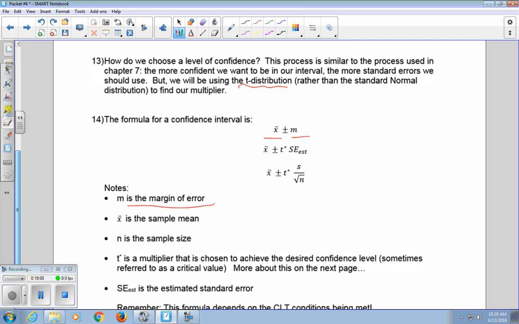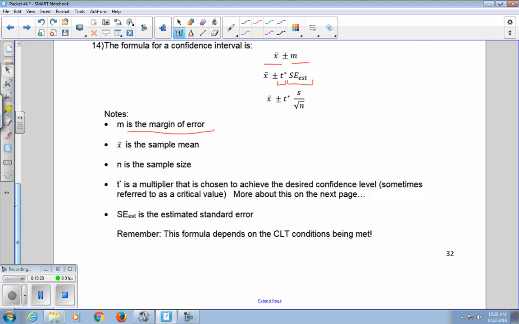So how do we calculate our margin of error? Our margin of error is our standard error estimate times t star. And t star is a special multiplier that's chosen to achieve our desired level of confidence. We'll get into this more on our next page. Remember, this formula depends on the CLT conditions being met, and so we always have to check those first.